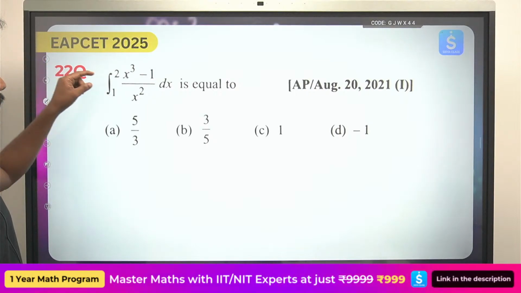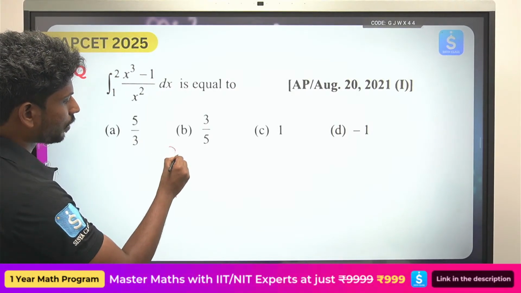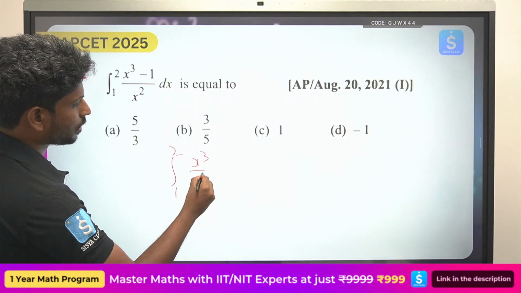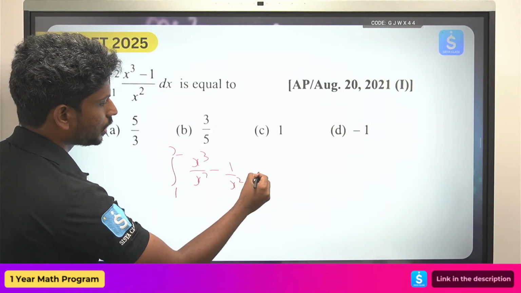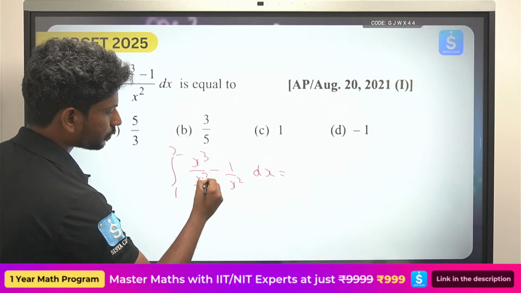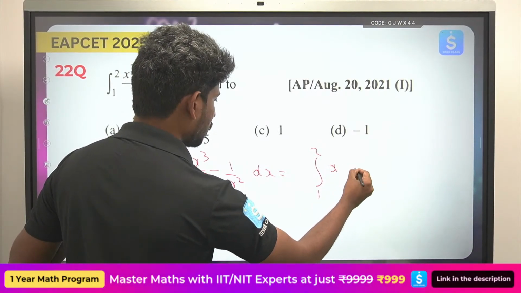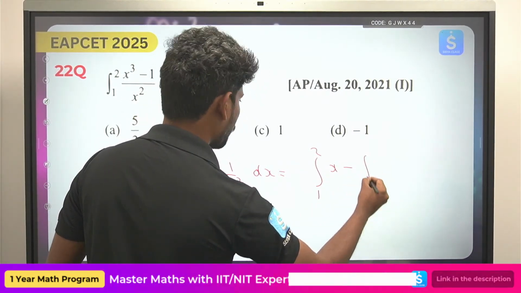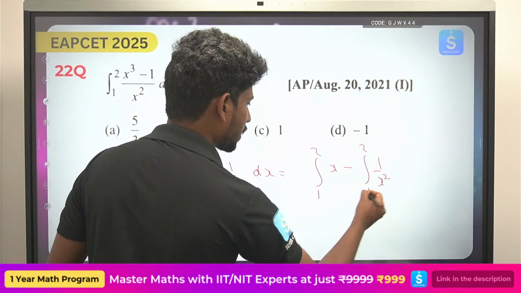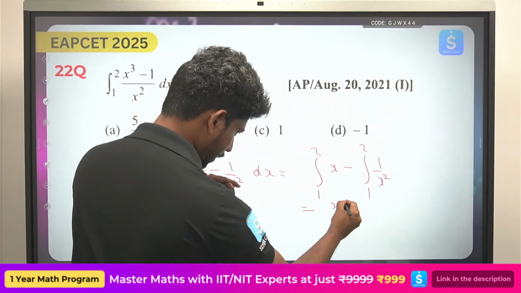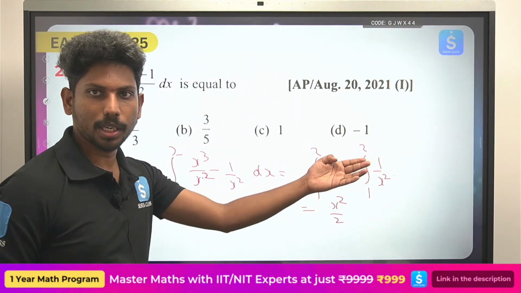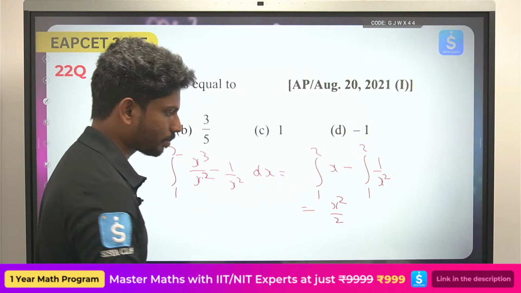Okay, so the same thing, separate it. Integral 1 to 2 of x cube by x square minus 1 by x square. How can we write this directly? x cube by x square can be written as x, minus integral of 1 to 2 of 1 by x square. So integral of x is nothing but x square by 2. x power minus 2 can be written as x power minus 2 plus 1 by minus 2 plus 1.